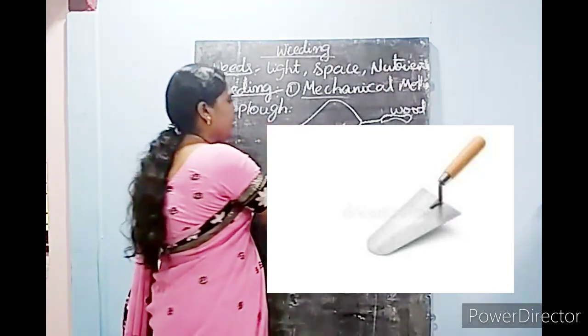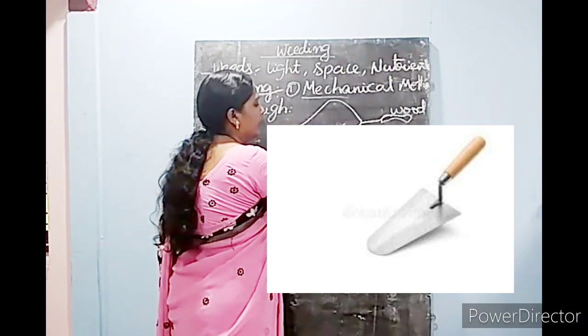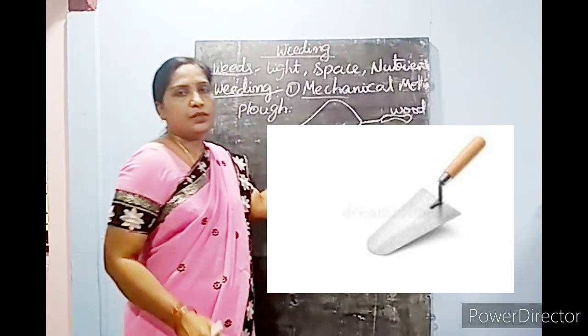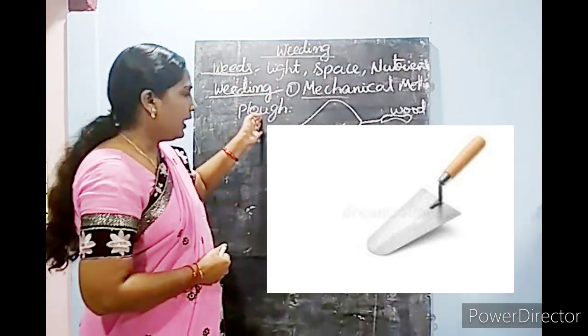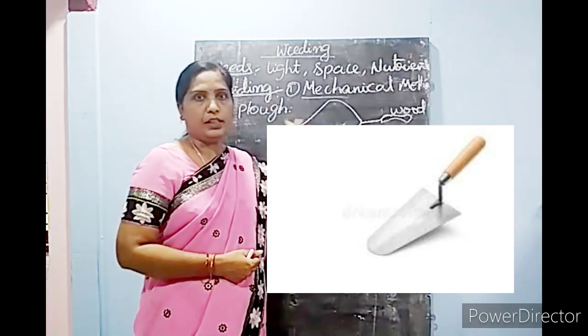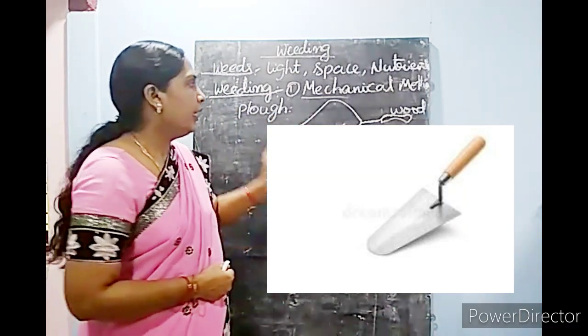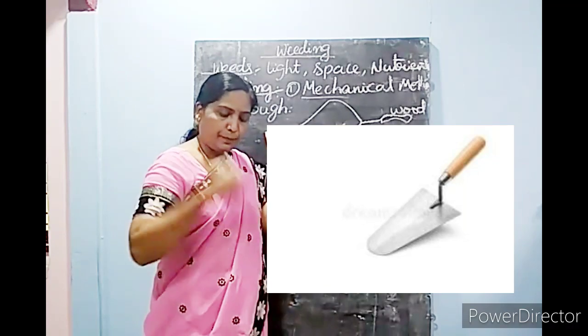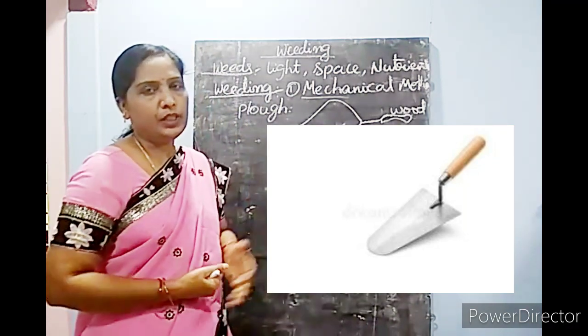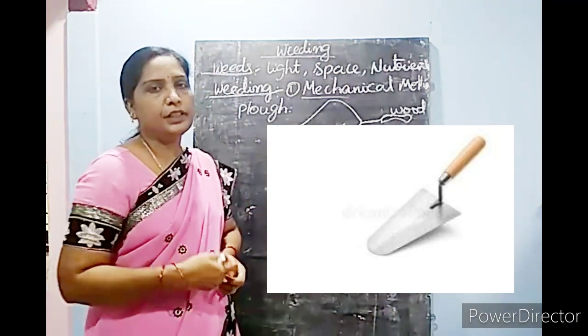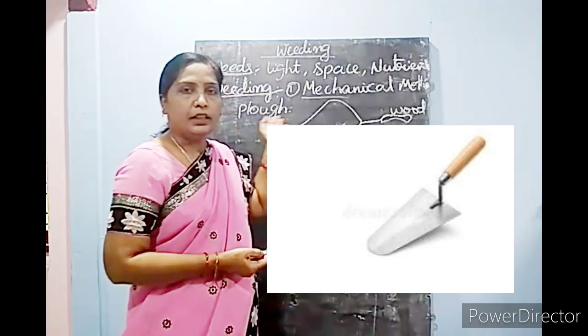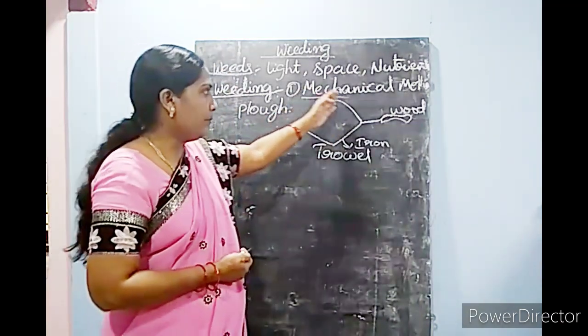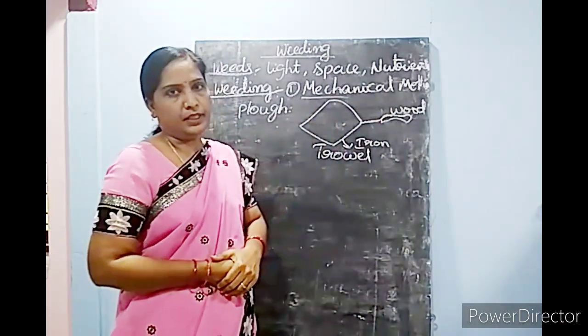A trowel is used for uprooting the weeds, and they can also follow the plough method, or pick them manually, and then burn them or throw them outside. These all come under mechanical methods.